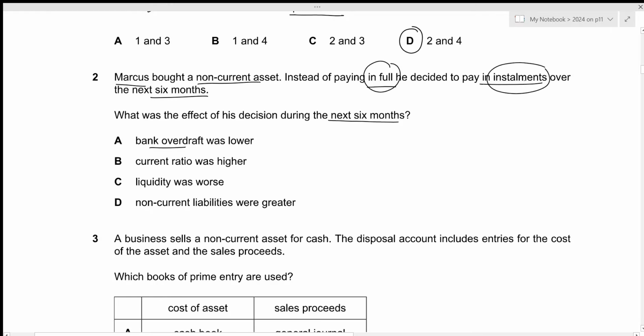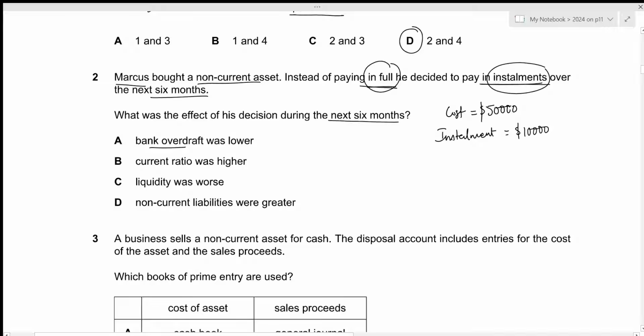So he will not have to withdraw a large amount from his bank account at once. If he were to pay in full, then it would mean that he would have to withdraw a higher amount. That will be the total cost of the non-current asset. And that would make our bank overdraft higher. But in this case, since he decided to pay in installments, he will only have to withdraw a certain amount. Let me give you an example. Let's say the cost was 50,000. And the installment will be 10,000, maybe 10,000 per month.